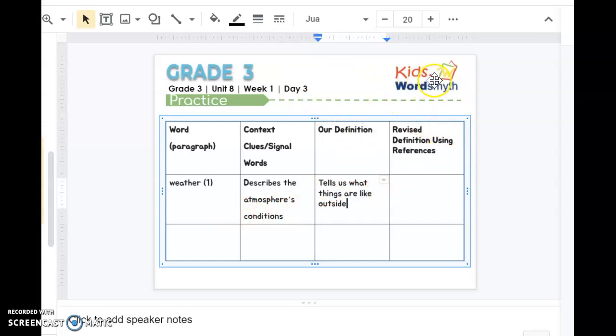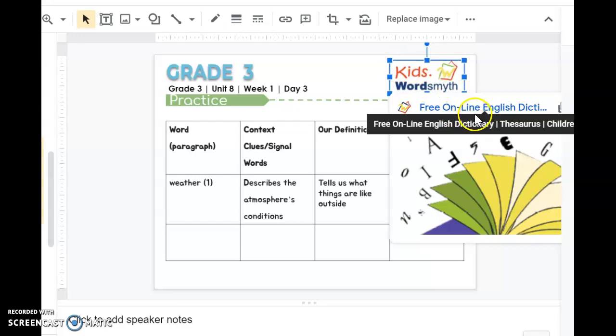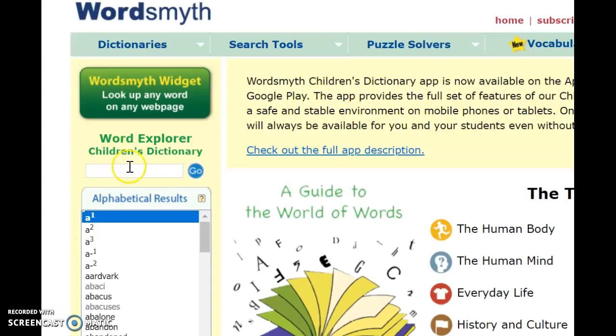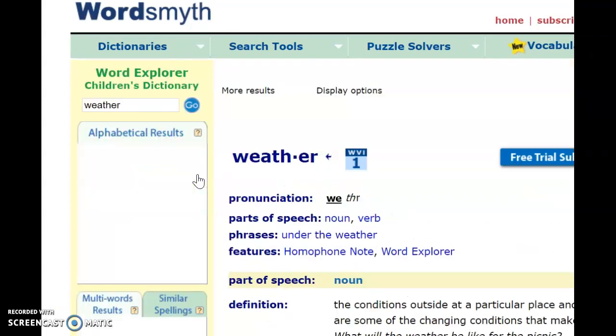Now we get to use our dictionary to look up the definition of weather. And you'll notice that I put a link into your slide right here. And it might look familiar to some of you, and some of you might have another dictionary, and that's okay. So use whatever dictionary you've been using and open it up. And it's time for me to type in our word. Remember, we're trying to find the definition for the word weather. So I typed it in. I'm ready to hit go,